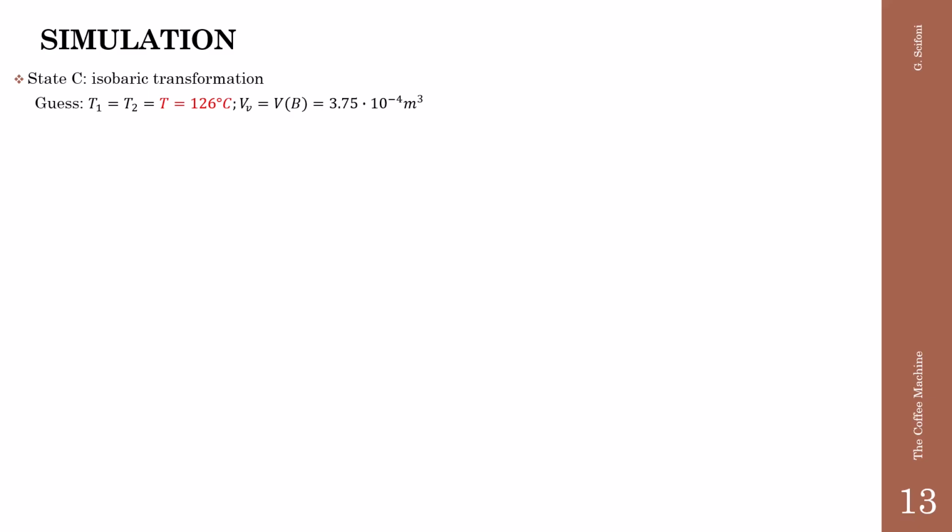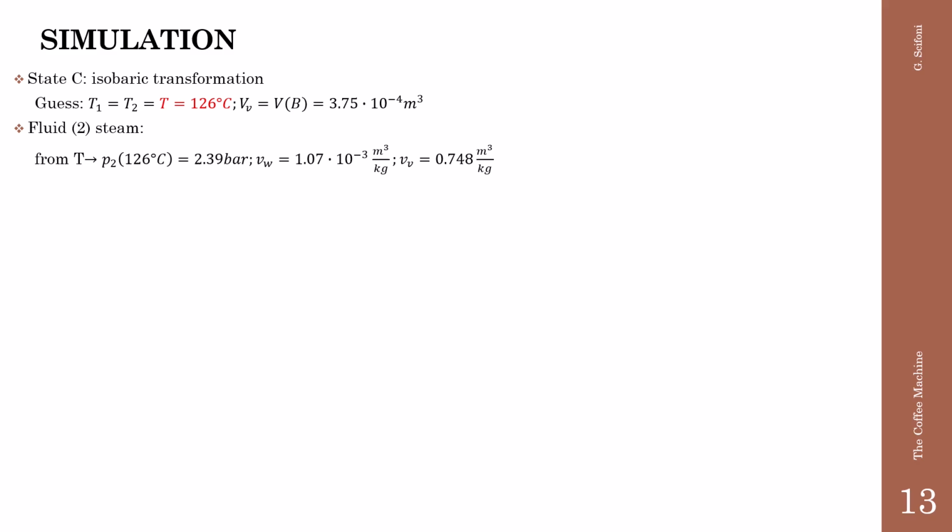We need to guess a temperature. We get the temperature from the experiment, that is 126 degrees. The volume of the vapor we assume is the total volume of the lower chamber of the moka pot, the same volume of the state B, 375 cubic centimeters.